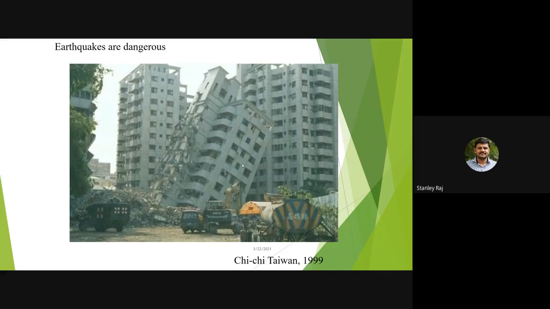And the next one, the Chi-Chi Taiwan earthquake in 1999. It happened on September 21 with a magnitude of 7.3 to 7.7, and 2,415 people died.